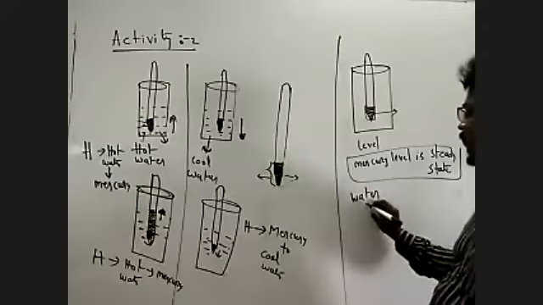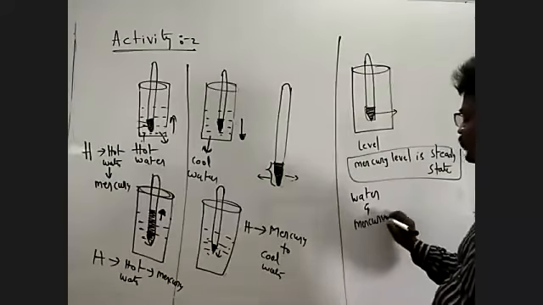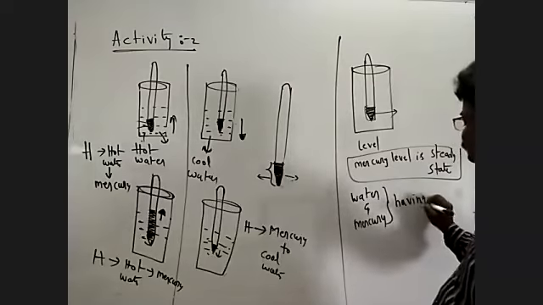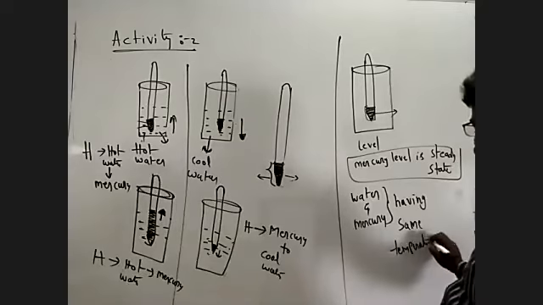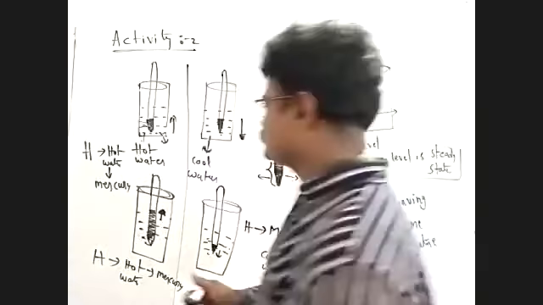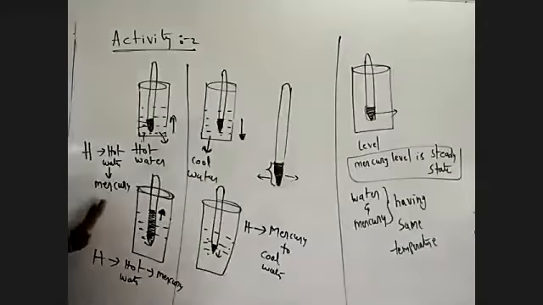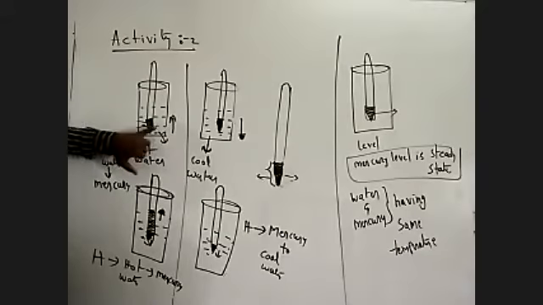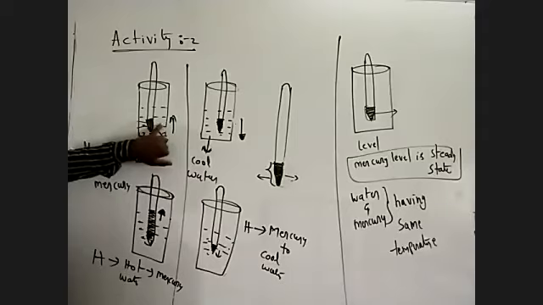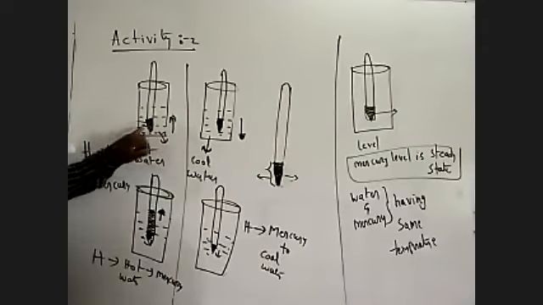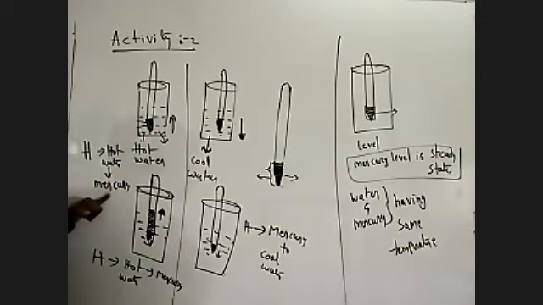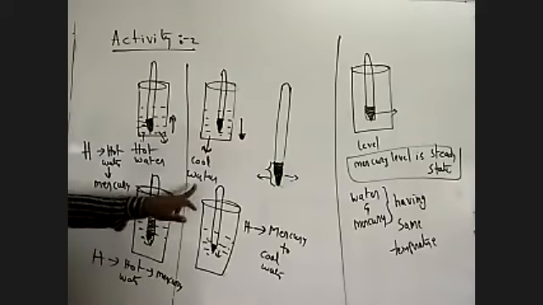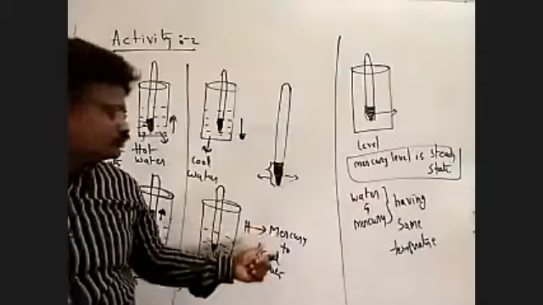Steady state means water and mercury are both maintaining the same temperature. In activity 2, you are seeing clearly this is hot water and this is mercury. Heat flows from the hot water to the mercury in this system. Next, heat flows from mercury to the cool water.